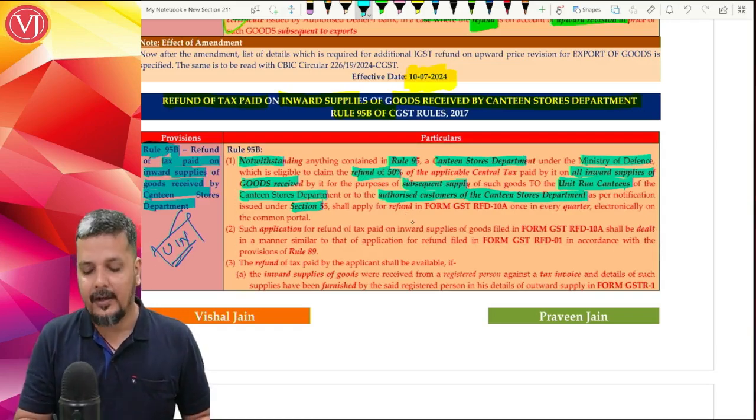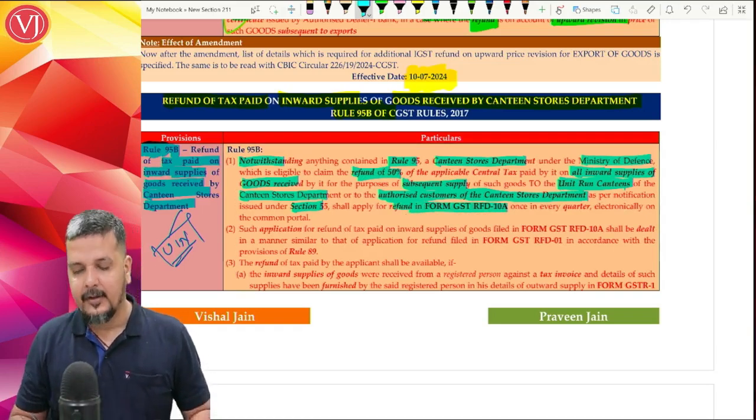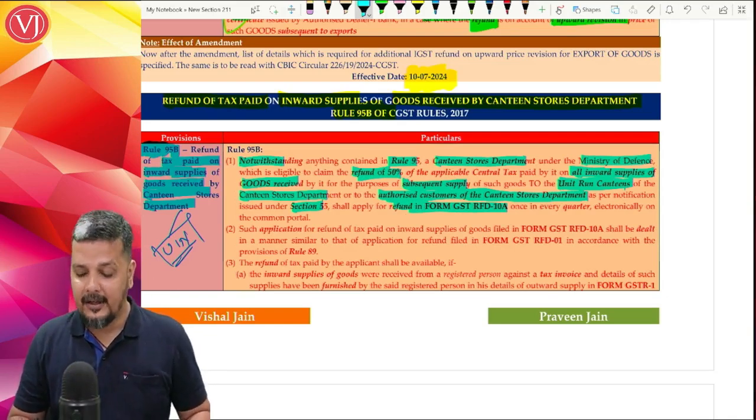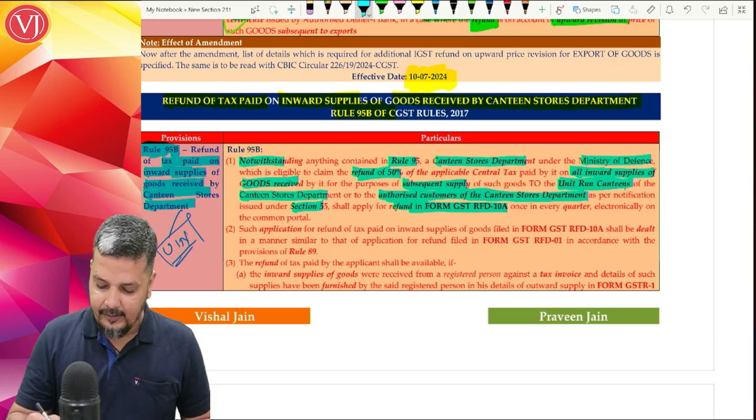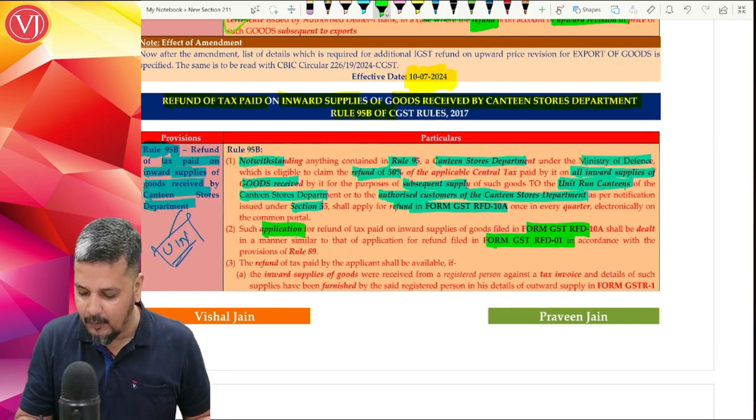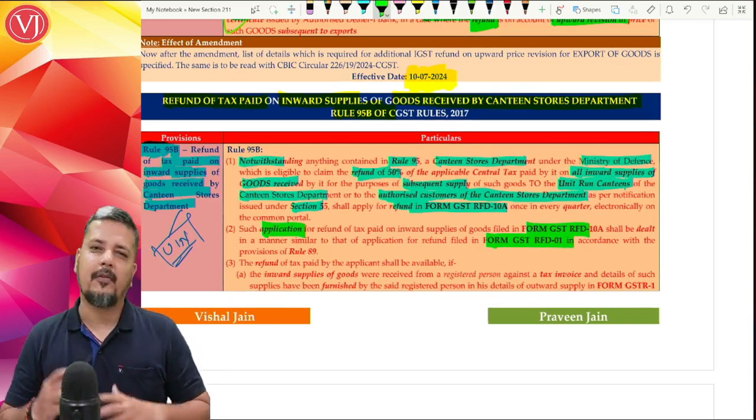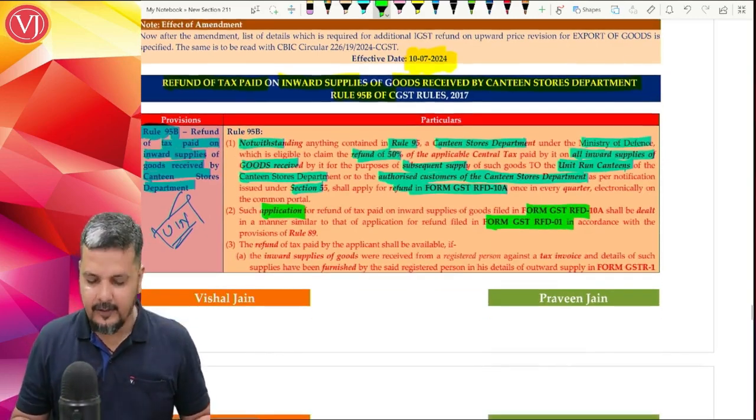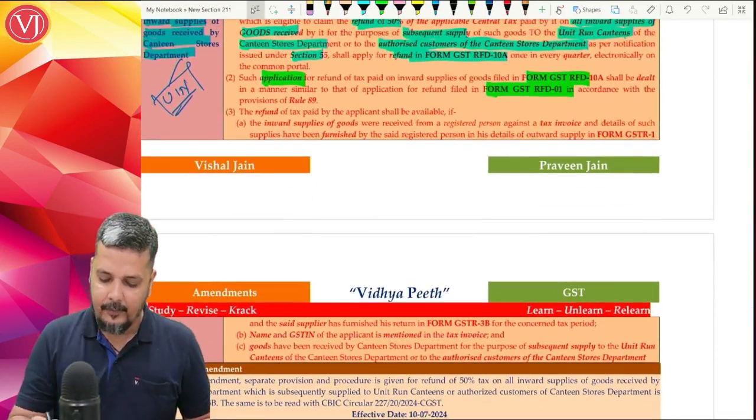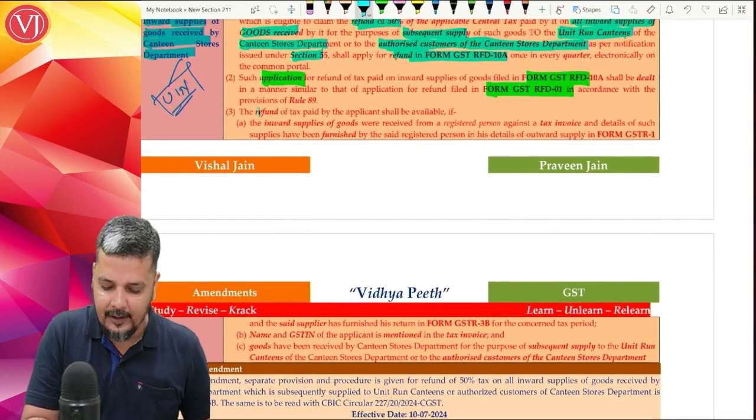They will not file refund in the normal form. They will file in a special form, which is GST RFD 10A. All the provisions for GST RFD 10A will be similar to what is there for GST RFD 1. So it will be treated like a normal refund application, though it is a special form. Now, the refund will be available subject to conditions.